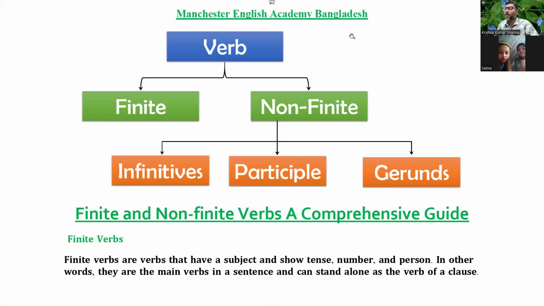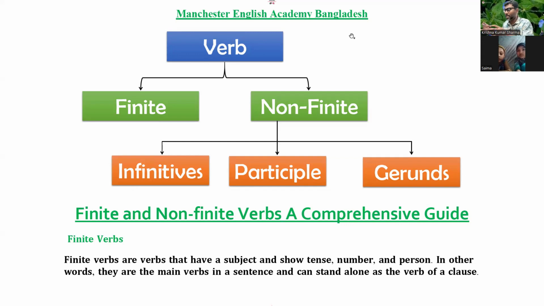So Saima and Fatima, today we will learn finite and non-finite verb. Depending on the function in a sentence, verb is classified into two categories. Number one is finite and another one is non-finite. It's quite essential, and without understanding finite and non-finite, you cannot really get the full meaning of a sentence.